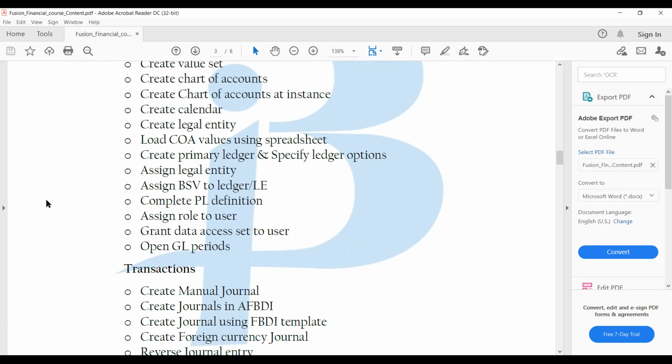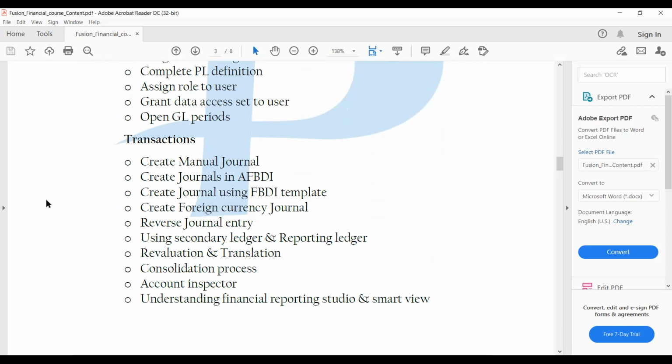So at a high level, what are the transactions that we have using this Excel-based things, the migration aspects, and the requirement-based solutions, these things we will see. And the consolidation process, and we have something new called Account Inspector. And as I was saying, the Financial Reporting Studio, we call it FRS. And we have something called Smart View. This is an Excel-based tool, wherein it will help in better reporting. So these things we will see in detail.